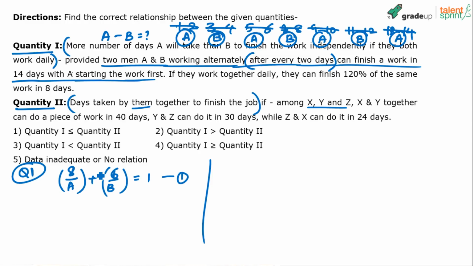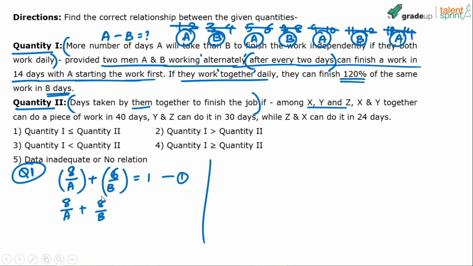Second equation. What is the second equation? If they work together daily, now they are working together, not alternately. Earlier they were working alternately. Now they are working together daily. They can finish 120% of the same work in 8 days. Now when they work together for 8 days, A will do 8 by A of the work and B will do 8 by B of the work.